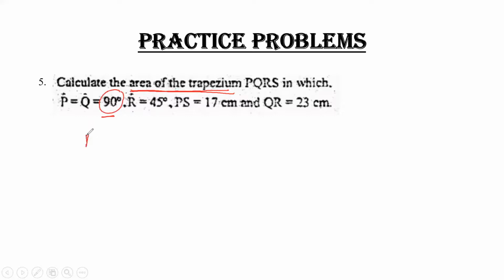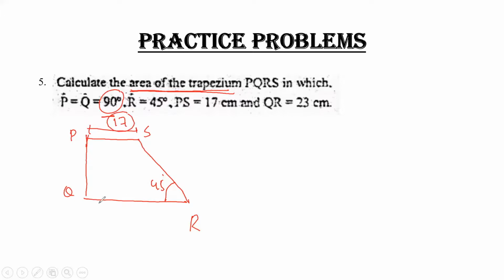Simple, if I draw like this, this is P, this is Q, this is 90, and this is also 90. And R is PQR. That means R is 45 degrees. I have to move like this, and this is 45 degrees. Clear? The value of PS is 17. This value is provided, which is 17. And the value of QR is 23. That means this whole value is provided, which is 23. You have to calculate the area of a trapezium.